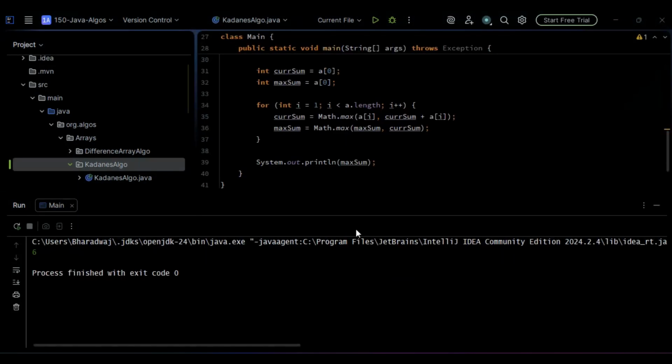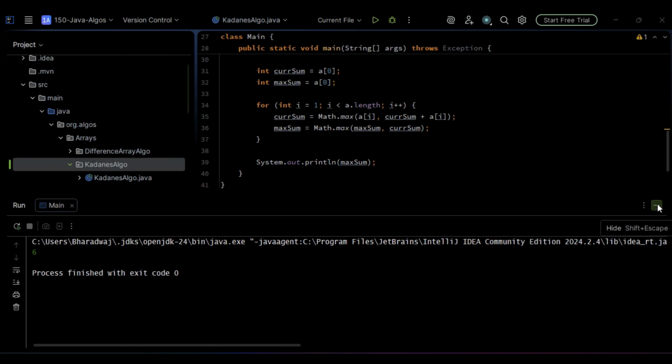Sorry, I updated the IDE, it got auto updated, and I had to tweak certain things. Anyways, I had to change certain things within the settings.